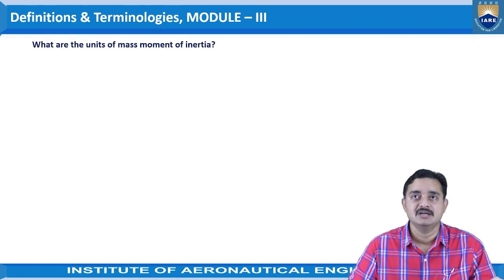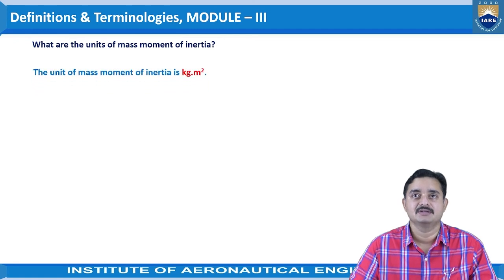Coming to next one, what are the units of mass moment of inertia? So the unit of mass moment of inertia, as we have considered, mass into distance square, right? So mass units would be kg and distance square, that is distance is the meters. So the unit of mass moment of inertia would be kg meter square.